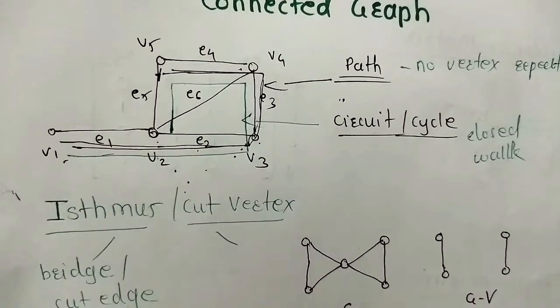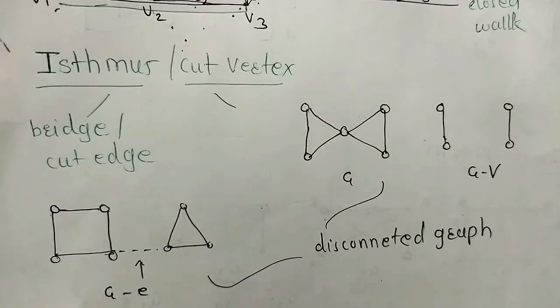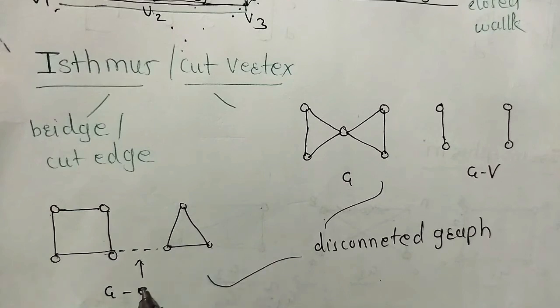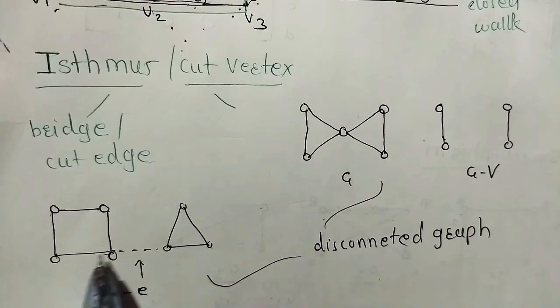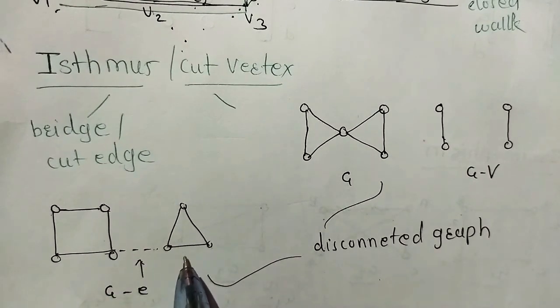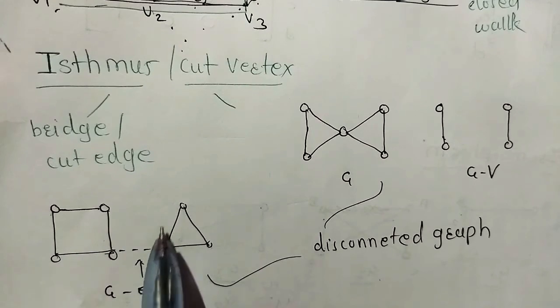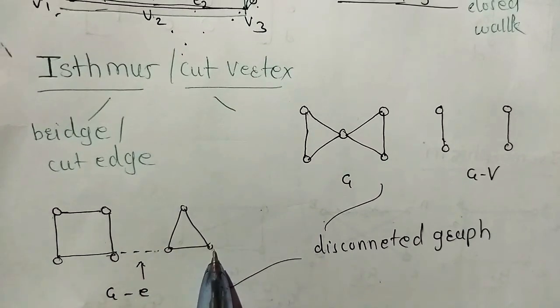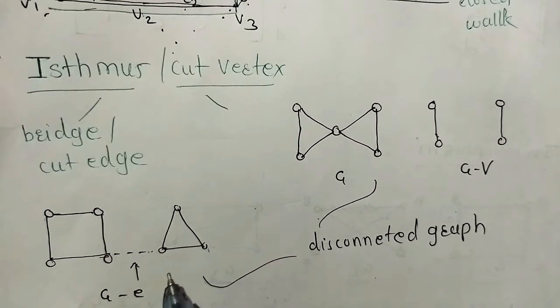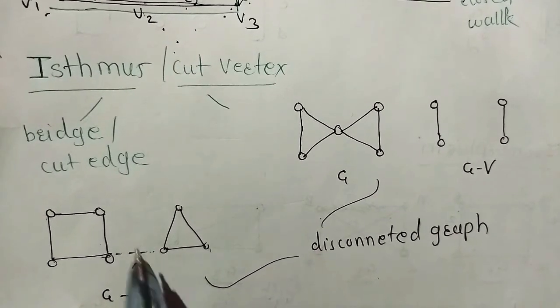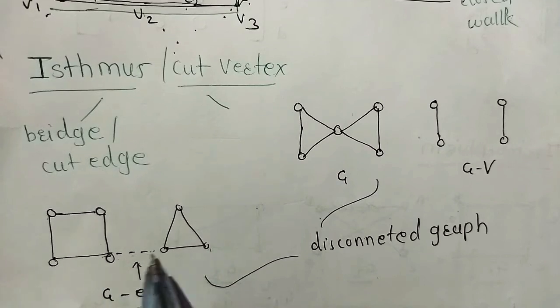Now next is isthmus or a cut vertex. Now what is isthmus here? Isthmus means cut edge or bridge. If this is a connected graph, what is a connected graph? An undirected graph G is connected if there is a path between every pair of distinct vertices of the graph. If we start from here, there is a path between this graph. This is called a connected graph which contains all the vertices.